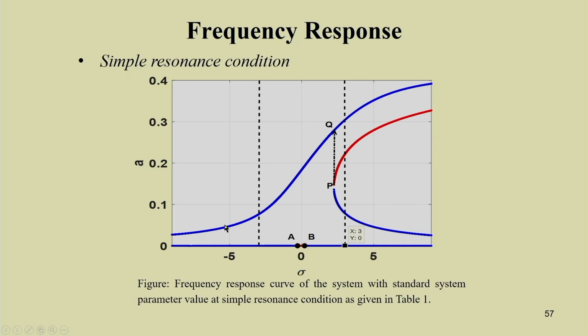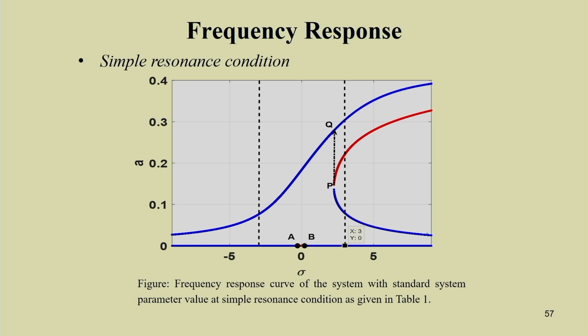In case of simple resonance, this is the response curve you can get. So, here at point P you have a saddle node bifurcation, because you just see the tangent is the same, and this is a saddle node bifurcation. From a stable branch it is going to an unstable branch.